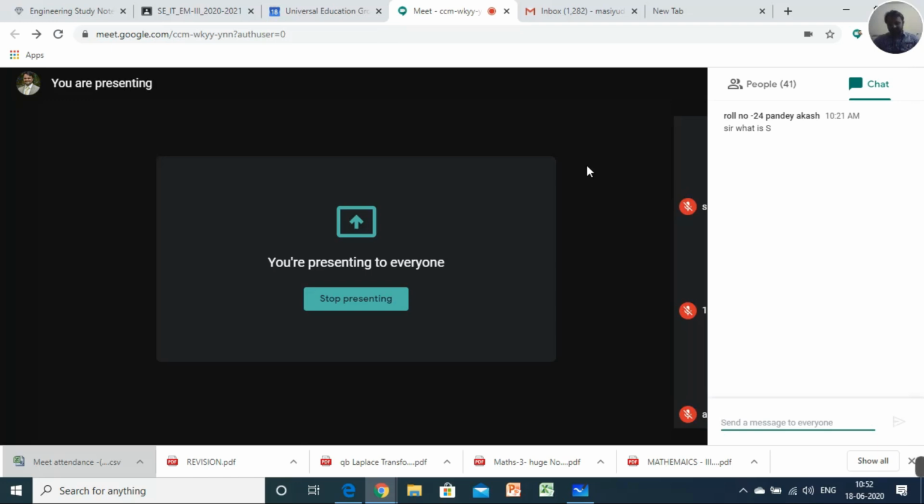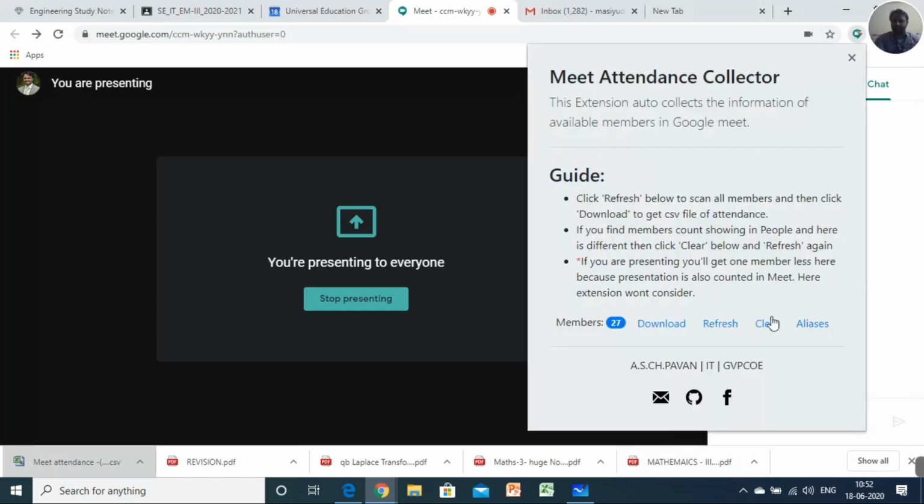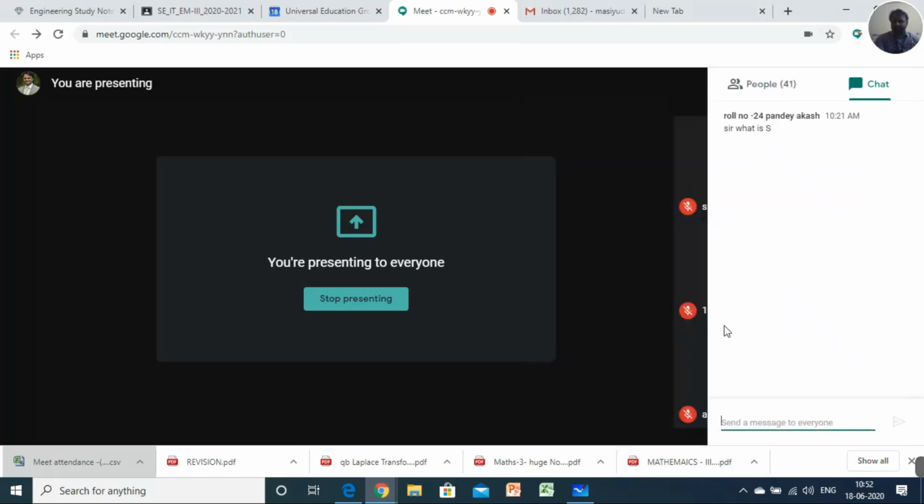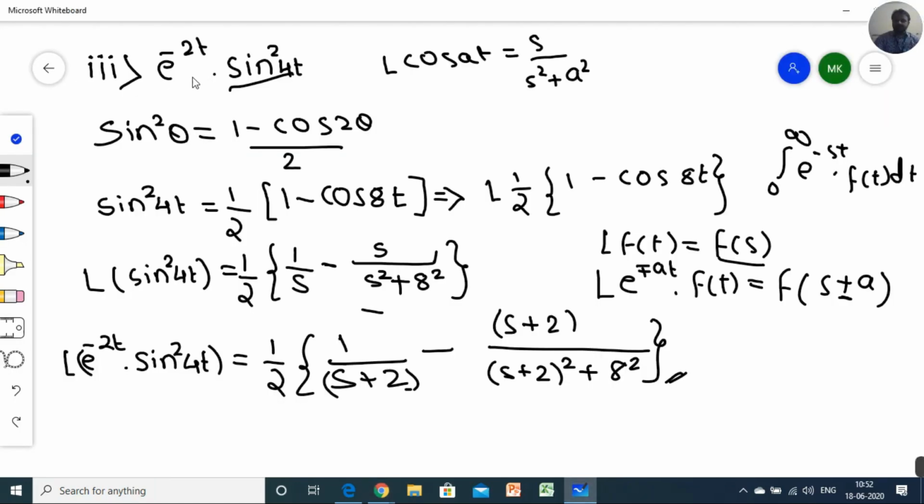Similarly here, when I convert a function f of t to f of s, then time domain is converted into frequency domain, so that s is basically known as frequency. It is used for frequency.